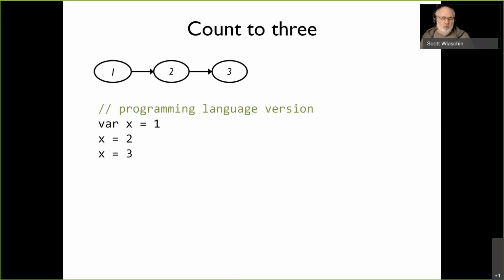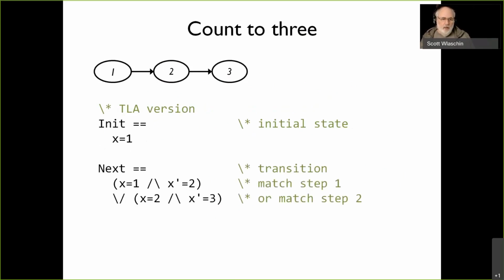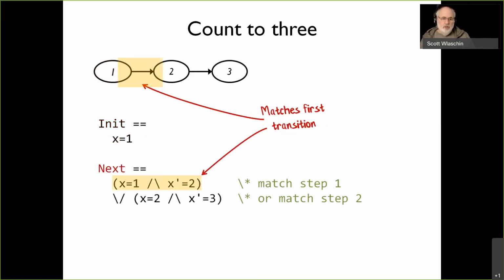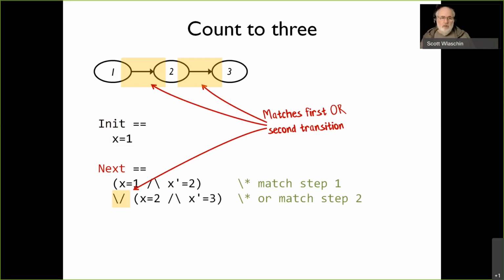Let's see how we would do the same thing in TLA+. So I'm just going to put the code down. This is what the code looks like. And then I will explain what it means. So the first thing is we have an initial state. State machines can always be described by saying, what's the initial state, and then what are all the transitions to go between the states. So initially starts with x equals 1. And then the next transition is x equals 1, and afterwards x equals 2. And the next transition is x equals 2, and then afterwards x equals 3. And then the overall next thing is matching either of those transitions.